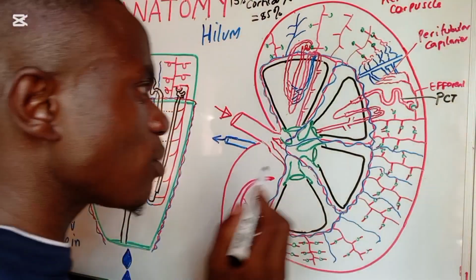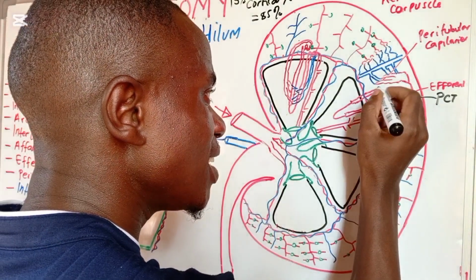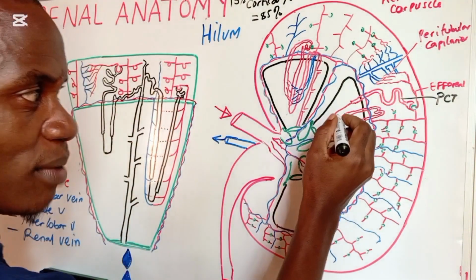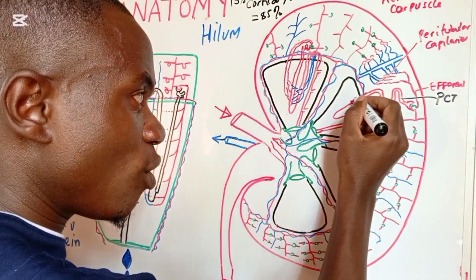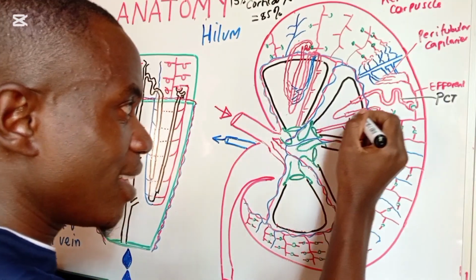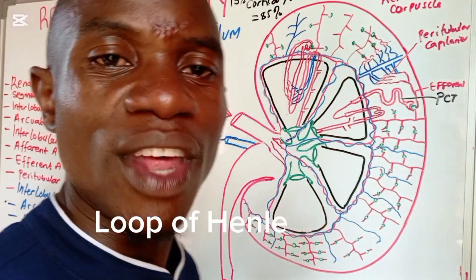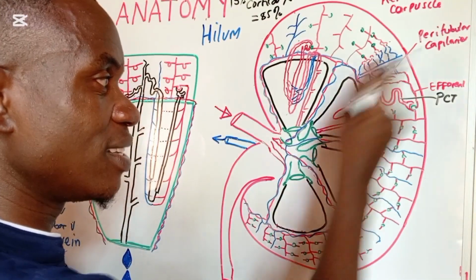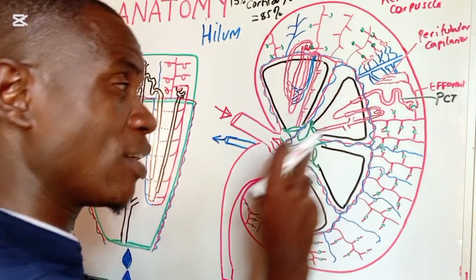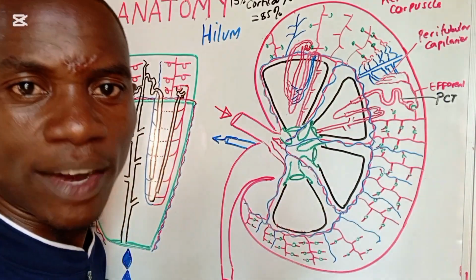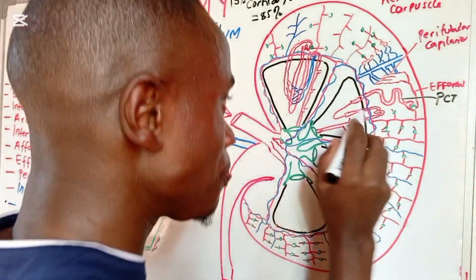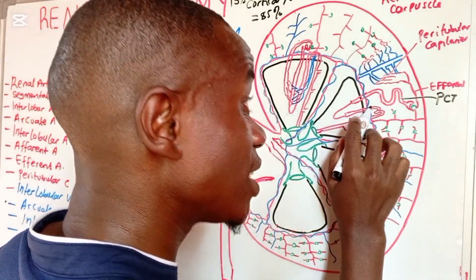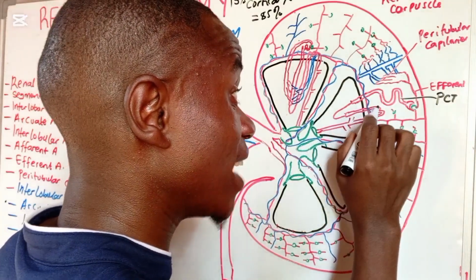From the proximal convoluted tubule, we see another tube which now enters the medulla. This tube that enters into the medulla is called the loop of Henle. We have the thick descending limb, the thin limb, and also the ascending loop of Henle. The ascending loop of Henle moves off the medulla and back into the cortex.